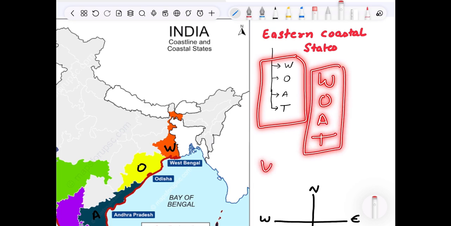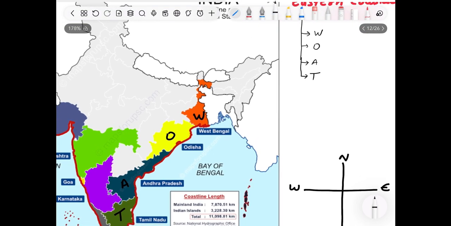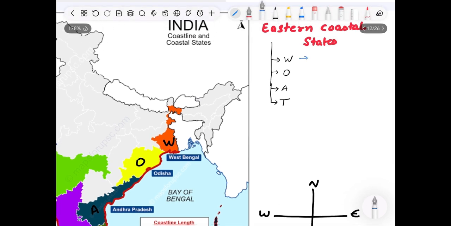Please remember this simple word WOAT. It summarizes all 4 states of the eastern coast of India. W stands for West Bengal. O stands for Odisha. A stands for Andhra Pradesh. And T stands for Tamil Nadu.